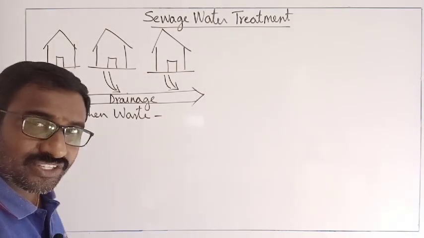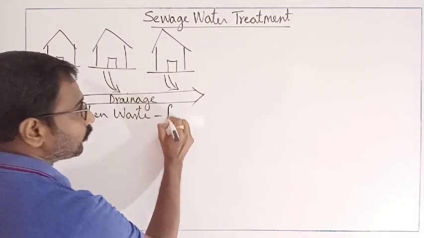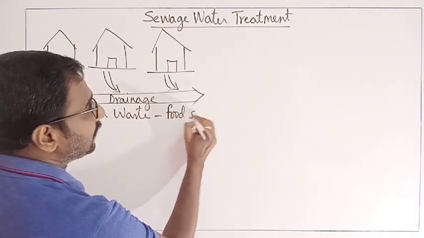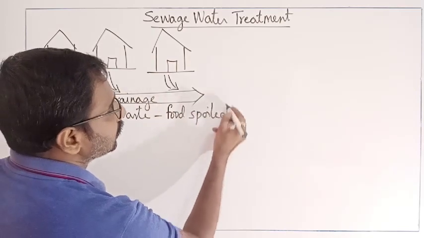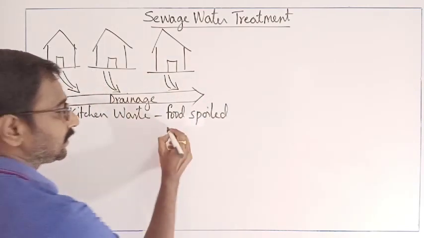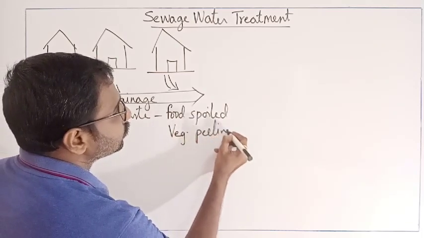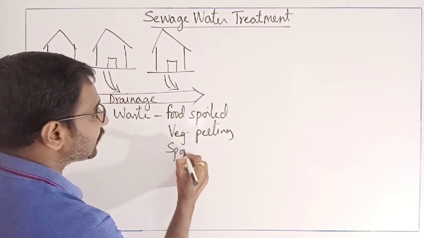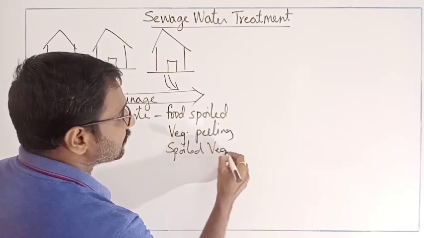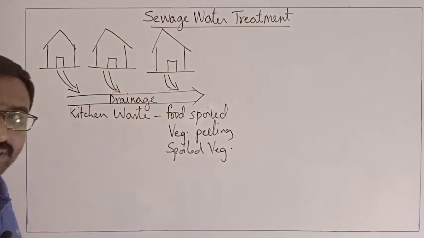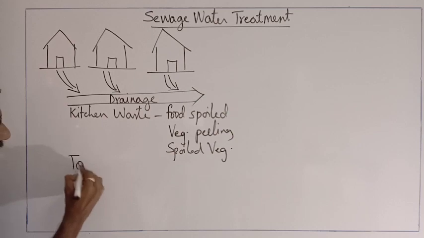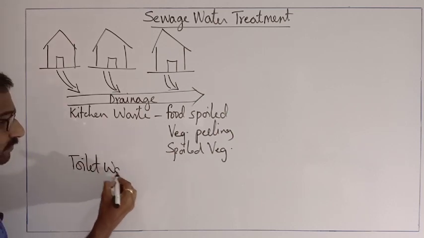In the kitchen waste, we can talk about food materials which are spoiled food materials, vegetable peelings, spoiled vegetables, etc. If we go into the next one, it is the toilet waste.